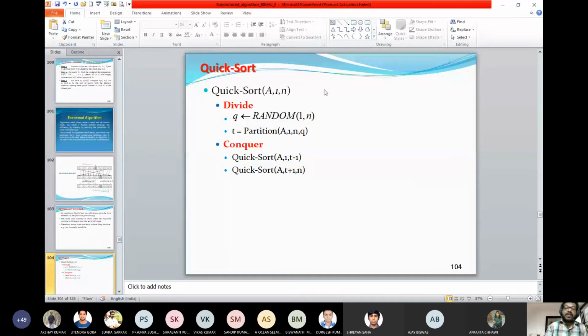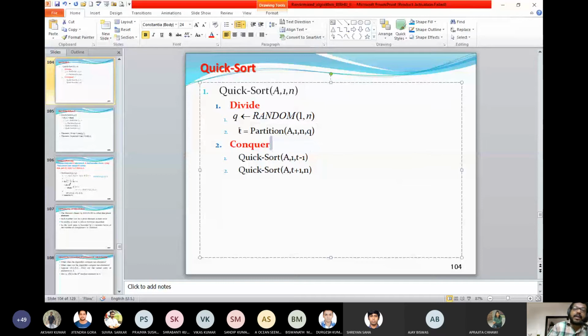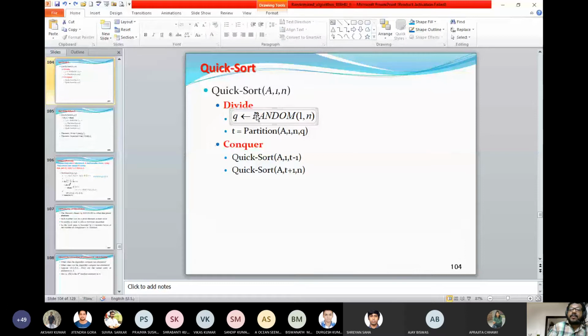So this is the basic structure of the quicksort algorithm, and if you look into it, it is very simple. Here is the random function. We call the random function to select the pivot, this much. So now you tell me, what is the recurrence relation for this problem? What will be the recurrence relation, if T(n) is the time complexity?